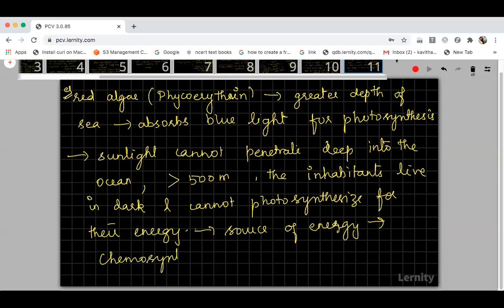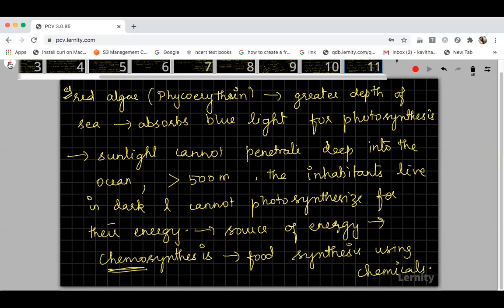Have you studied chemosynthetic autotrophs? Yes, some organisms present deep under the seas and oceans, below 500 meters depth, cannot undergo photosynthesis. They will undergo chemosynthesis, that is, food synthesis using chemicals. Using chemicals, they will synthesize their food and gain their energy.